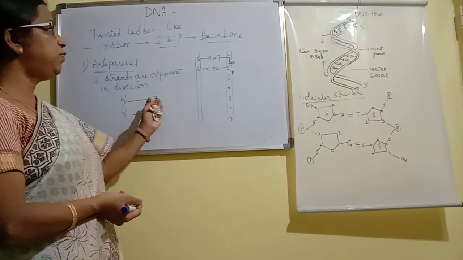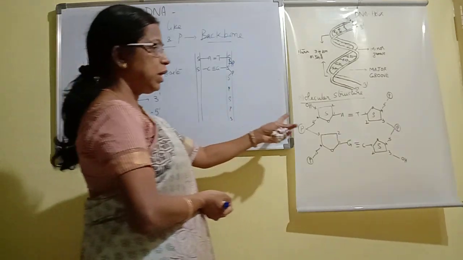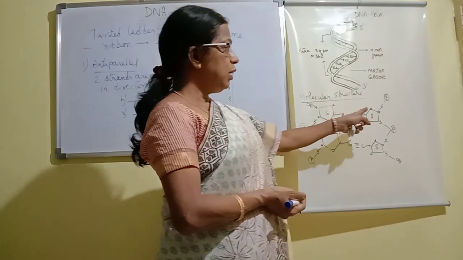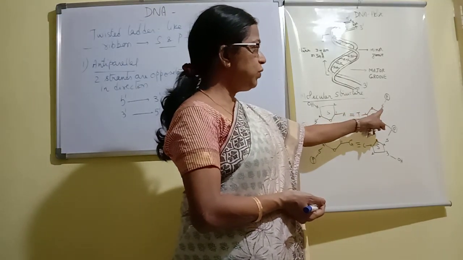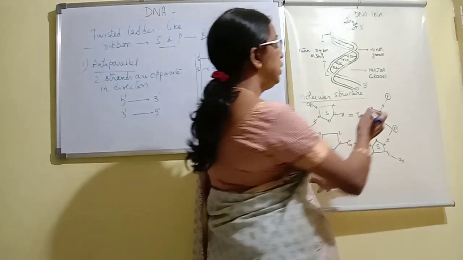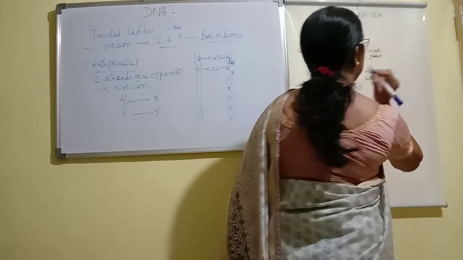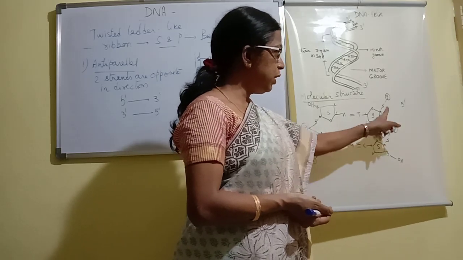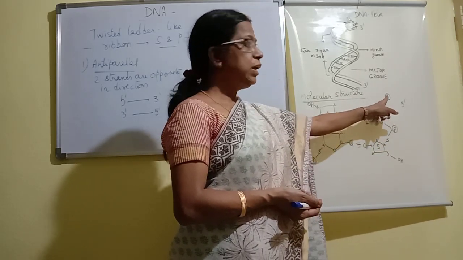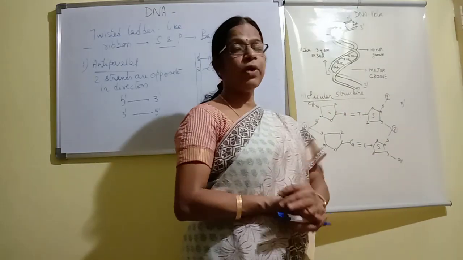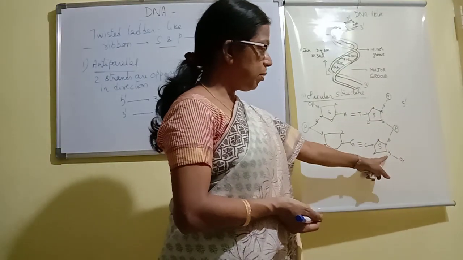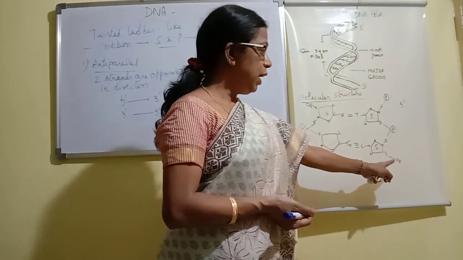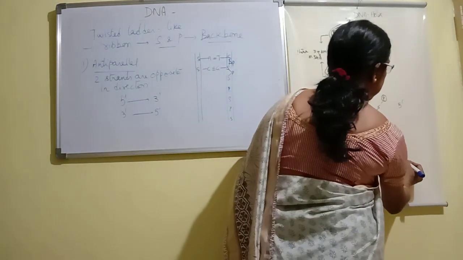We can understand how we denote 3 prime and 5 prime clearly in this diagram. The end where the 5th carbon is attached to phosphate is called the 5 prime end. The other end has the 3rd carbon, which consists of an OH group. It is a free carbon, the 3rd carbon attached to an OH group. This is called the 3 prime end.